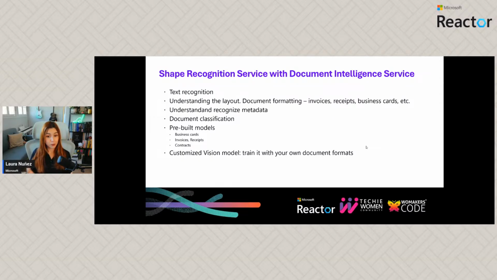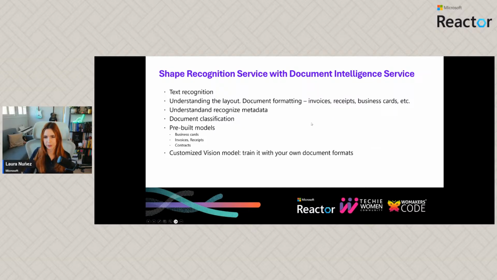Also, same as with the Vision model, if we want to customize it and train it so it understands our own document formats, not only the ones provided by Microsoft, we can train these models by providing a lot of documents, not too many, but we need at least a few of each type. We provide our own document formats, we label them, we say, hey, this is the name, hey, this is the credit card number, for example, and then the model is going to be able to recognize our own document formats.